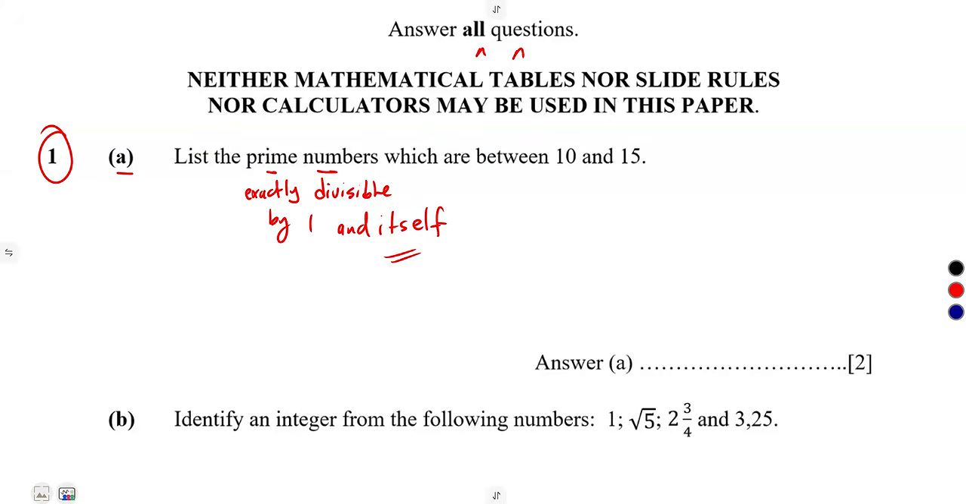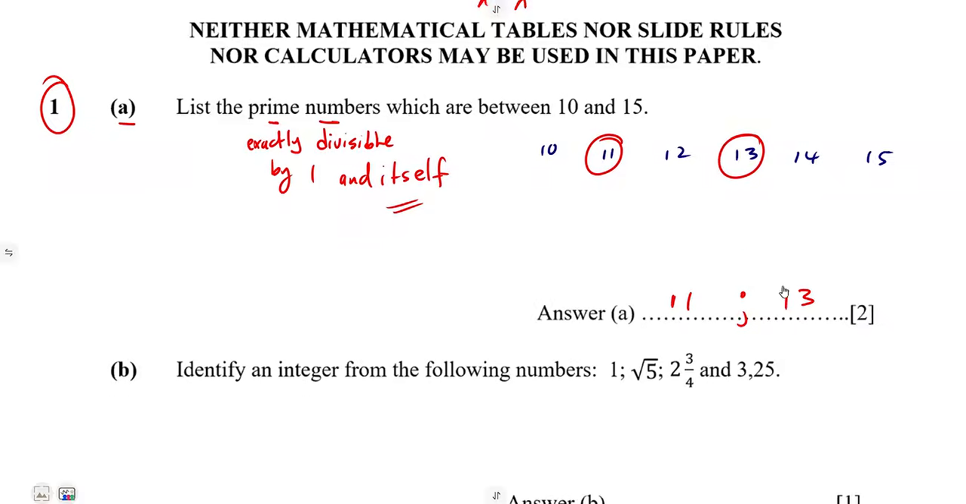So between these numbers, 10 and 15, we've got 10, 11, 12, 13, 14, 15. In between, prime numbers are exactly divisible by 1 and itself. That's 11 and 13. It is just 1 and 11, 1 and 13, the factors you're talking about, 1 and itself. So that is 11. The other one is going to be 13. So that's 11 and 13.